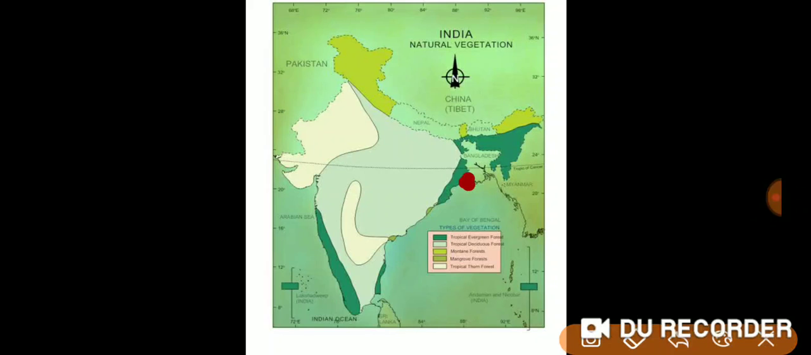Do you understand children? Your today's homework is to write all these. Distinguish, and the 2 mark questions: name the trees found in tropical evergreen forest and the places of tidal forest or mangrove forest, and distinguish between tropical evergreen forest and monsoon forest. And the 5 mark question, you have to write all the types of natural vegetation.